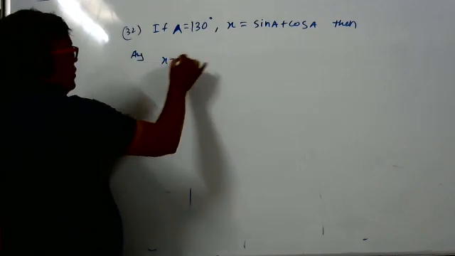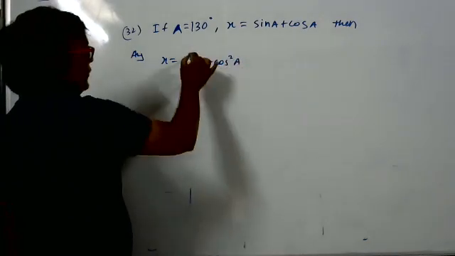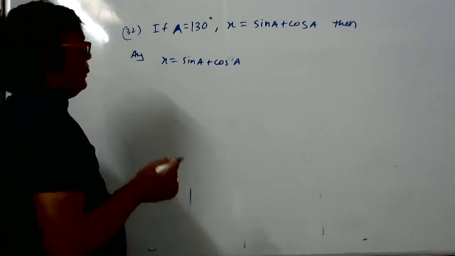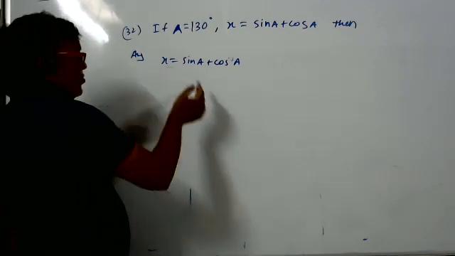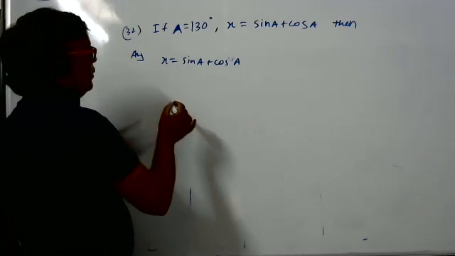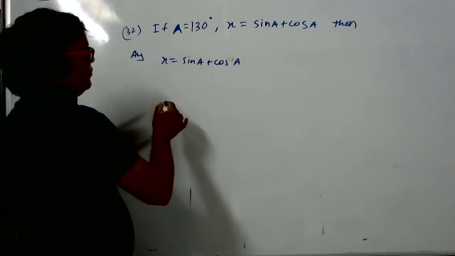X is equal to sin A plus cos A, where A is 130 degree. Shall we square it? Sir, I think first you should apply the formula of sin A plus cos A. That way.